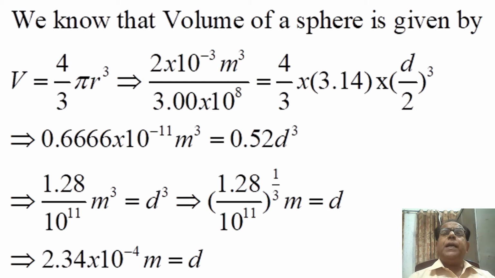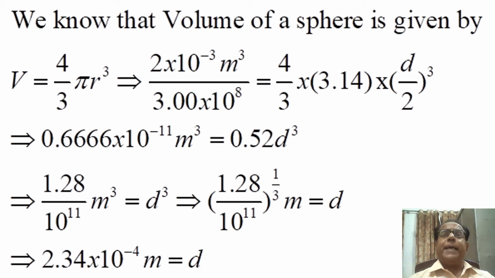Similarly, we know that r is equal to diameter by 2, because we are here concerned with diameter. So in place of radius r, we place d by 2 cube. When we simplify this, after calculation, this alternatively becomes equal to 0.6666 into 10 raised to the power minus 11 meter cube is equal to 0.52 d cube.